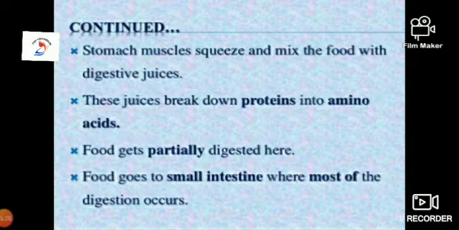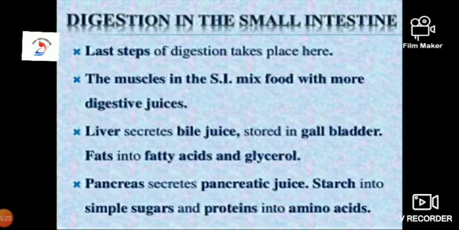The liver secretes bile juice. Where is the bile juice stored? It is stored in the gallbladder. The muscles in the small intestine mix food with more digestive juices. The function of bile juice is to convert the fat-rich food into fatty acids and glycerol. The pancreas secretes pancreatic juice which converts carbohydrates, proteins and fats into simpler forms.